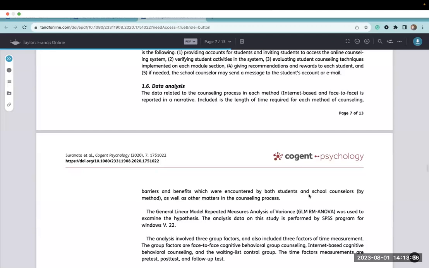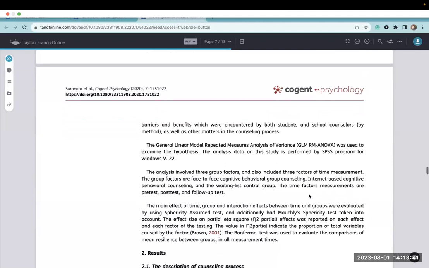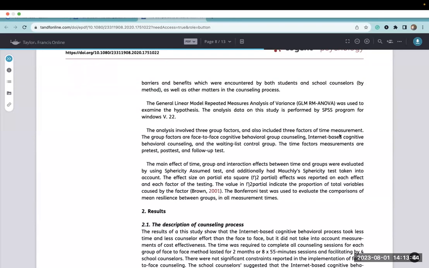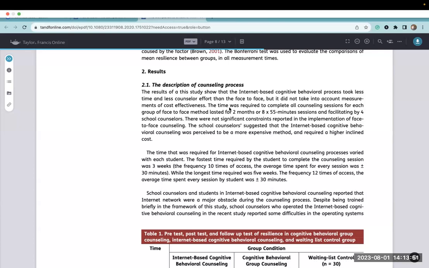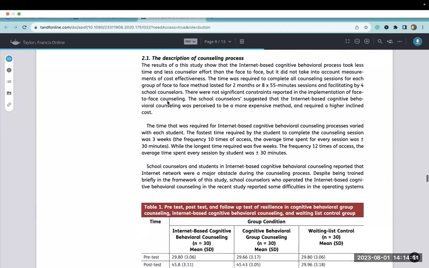The data analysis was conducted using repeated measures analysis of variance. So they looked at the 3 groups and then the 3 factors of time management. So the description of the counseling process. First, they looked at the internet-based cognitive process took less time and less counselor effort than the face-to-face, but it wasn't necessarily more cost-effective due to some of the cost of the system and the cost of internet access.